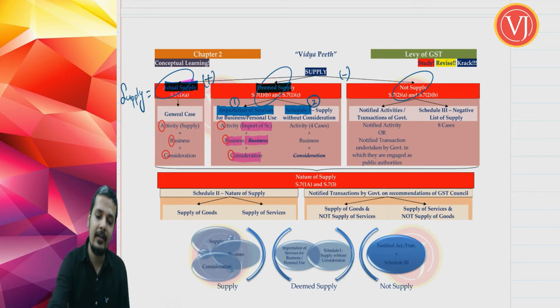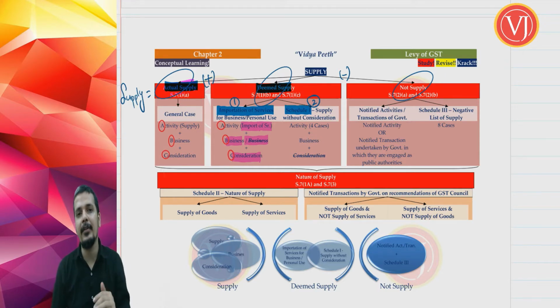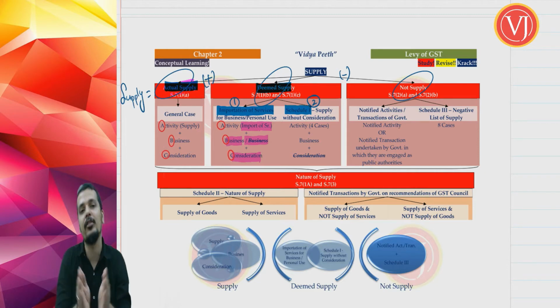So what are we discussing, my friends? Three things. When you talk about deemed supply, we are discussing the first part. What is the first part? We are discussing importation of service. Again, bifurcate into three criteria. Activity should be present. What is that activity? In case of deemed supply part 1, that activity is only importation of service. We are not discussing any activity. We are discussing only importation of service.